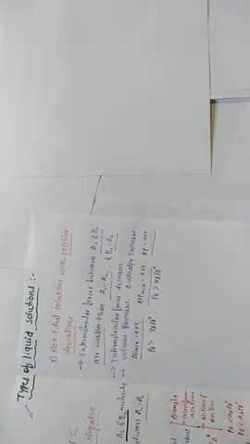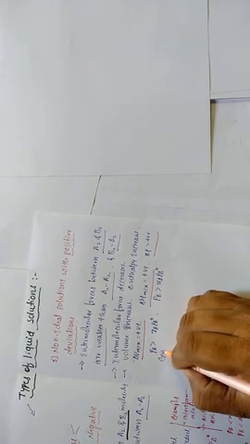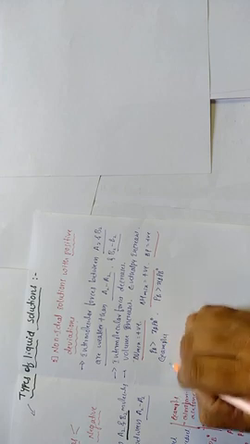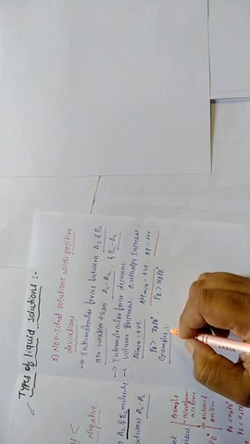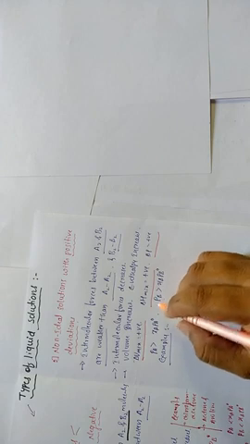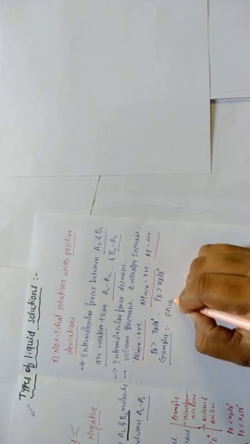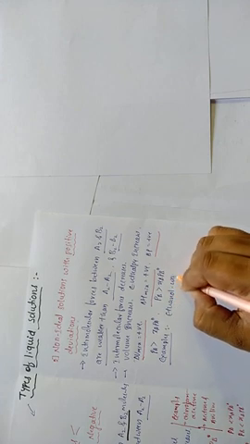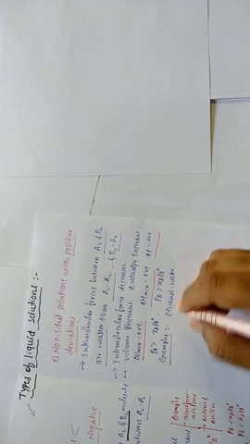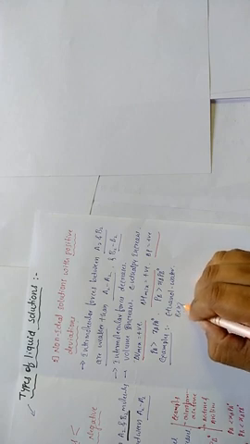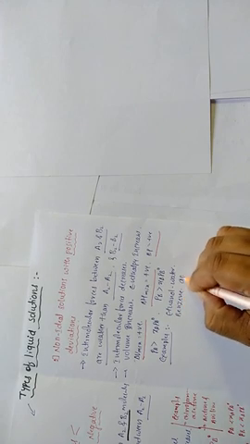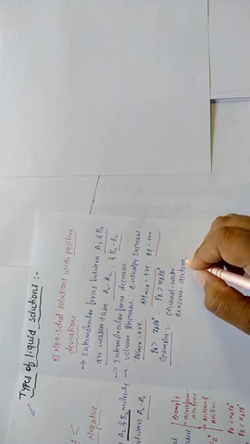Okay, and examples, students, of non-ideal solutions with positive deviations are ethanol and water, benzene and acetone, carbon disulfide and acetone, and ethanol and acetone. There are so many examples.